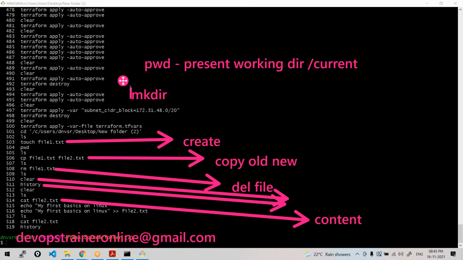To create a folder, mkdir means make directory. What name do you want to give? I want to give the name my folder. That will create a folder. Once it is created, if you want to go into it, cd, change directory, my folder. Or else if you are running this command from a different location, you should give the complete path of the particular folder you want to navigate to. Are you all good with this?